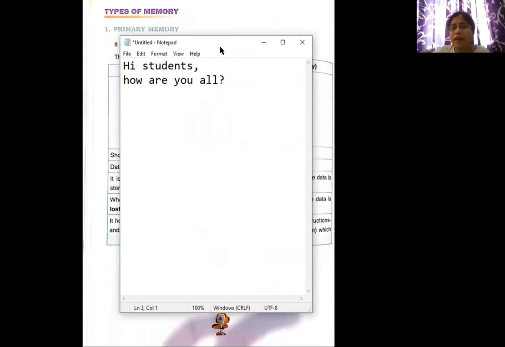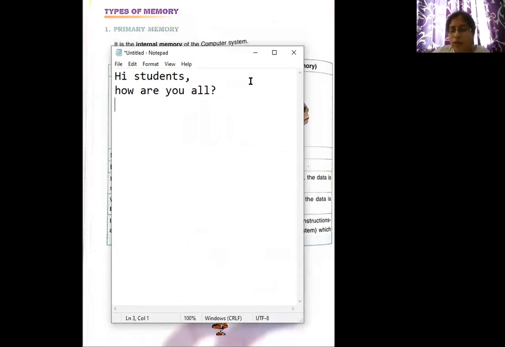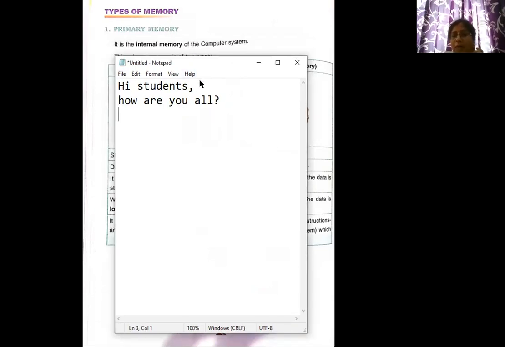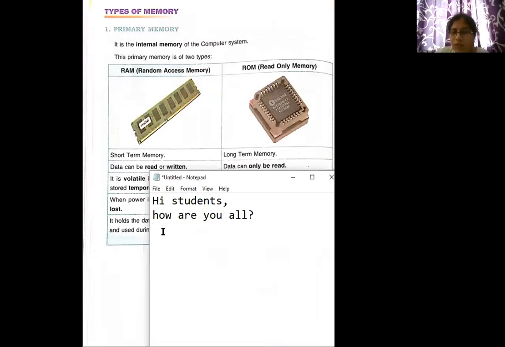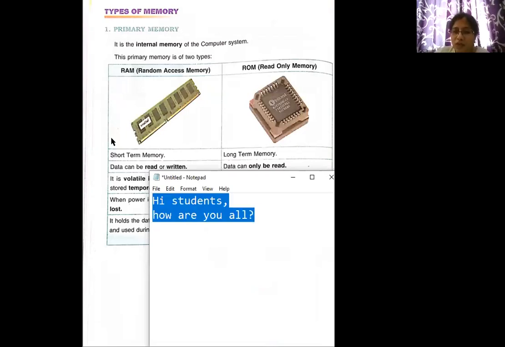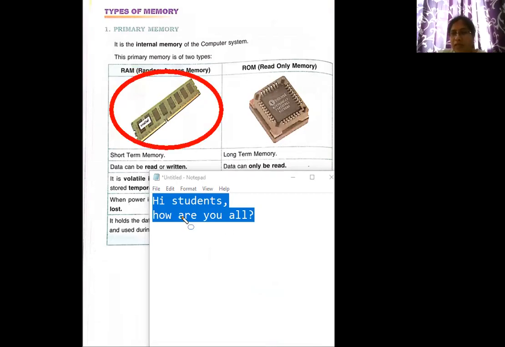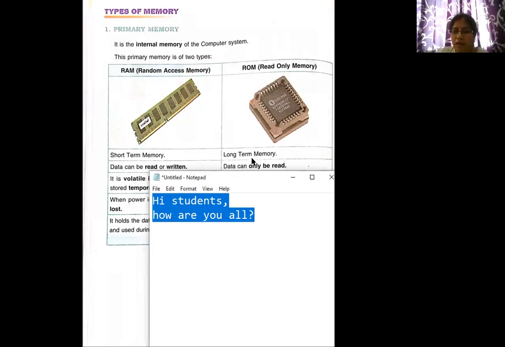Where I'm writing on a notepad, where is it getting stored? Right now, this "Hi students, how are you all?" is getting stored on RAM. Whatever I've written on my screen, children, is stored on this particular device.